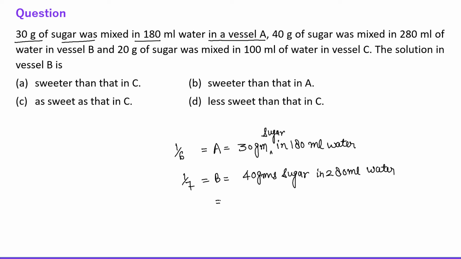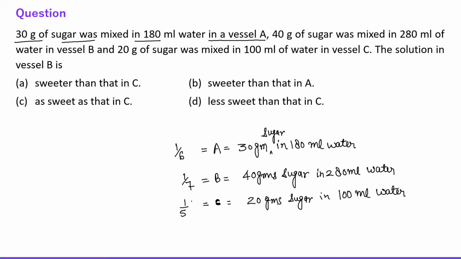And now if I talk about vessel C, in vessel C we have 20 grams sugar in 100 ml, right? So in vessel C we have 1/5 sugar, right everyone?